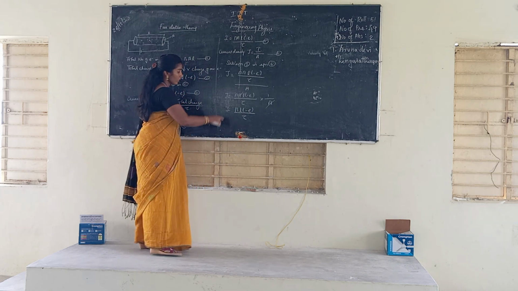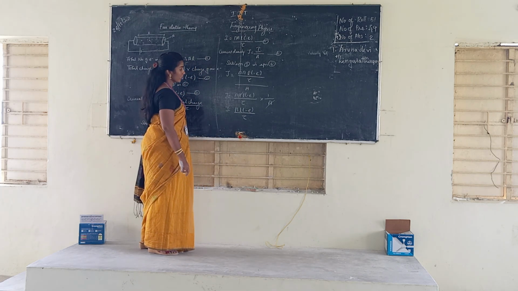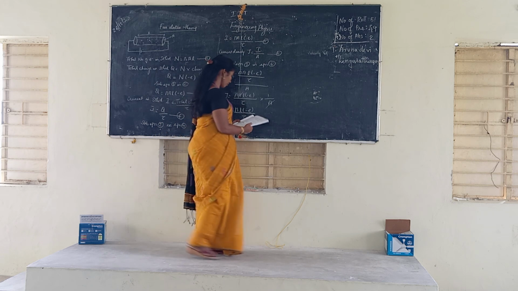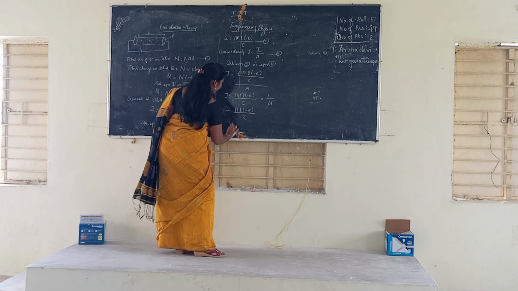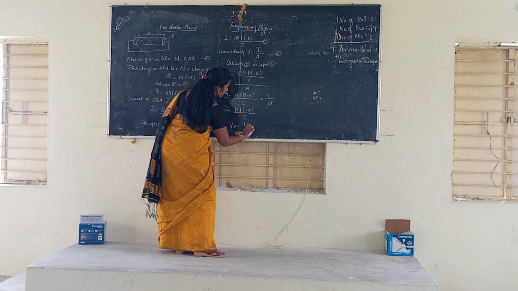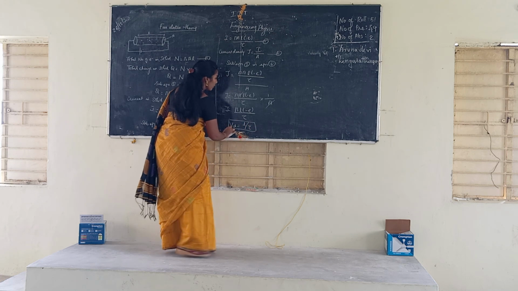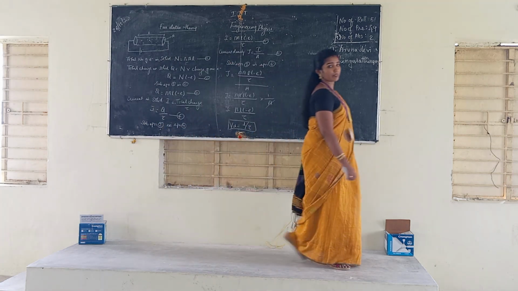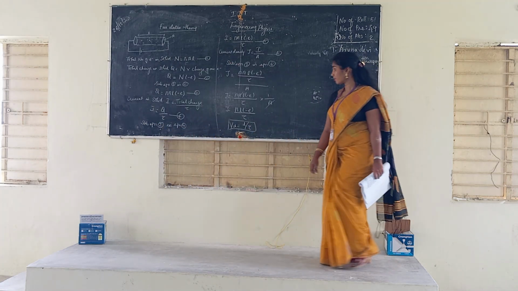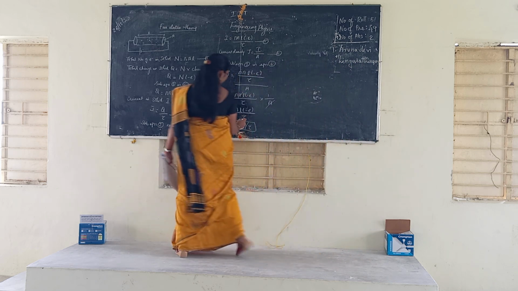Here, what is L by t? L by t is nothing but the drift velocity. This is the formula, so substitute here.